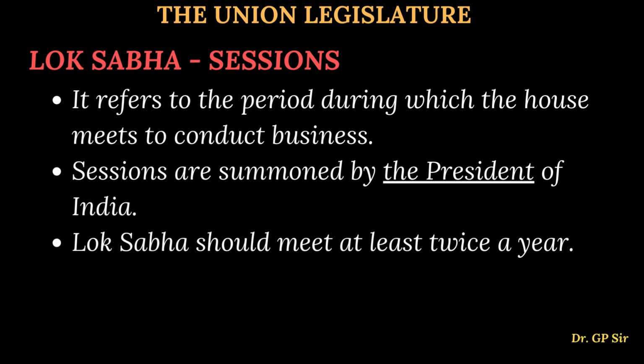Okay. So in a year, at least two sessions should run. Those sessions are summoned by the President of India. So the Lok Sabha should meet at least twice in a year. In a year, at least two times, definitely there should be a meeting. So you have to remember that.